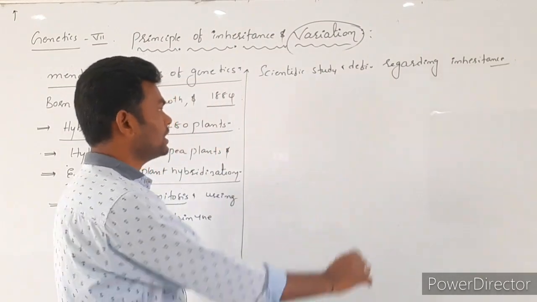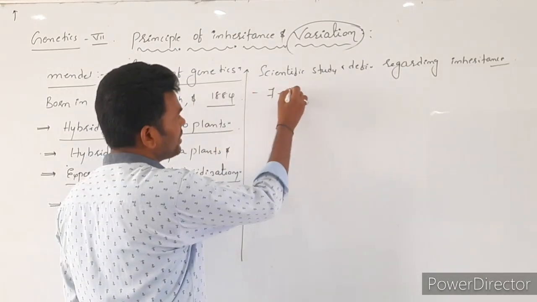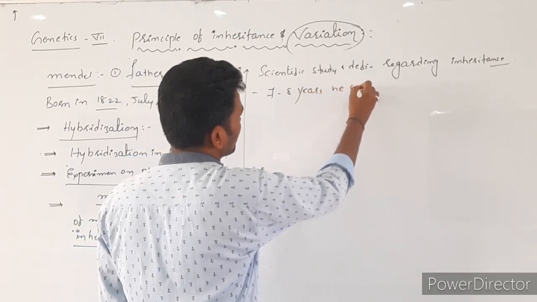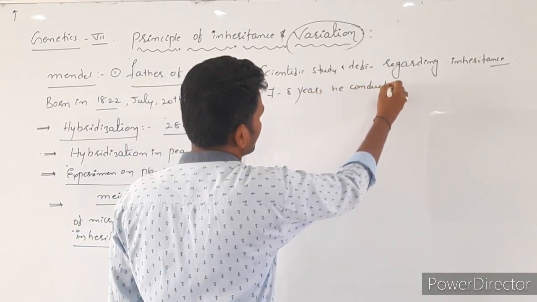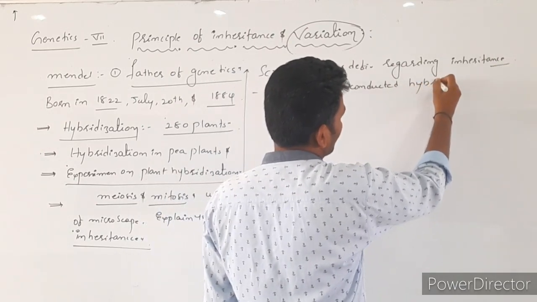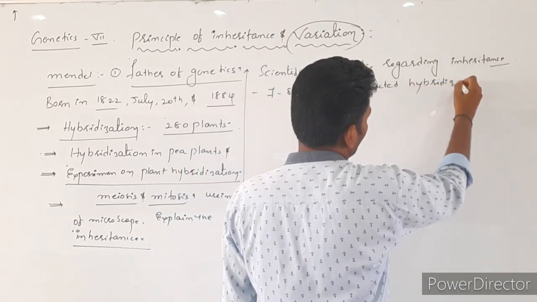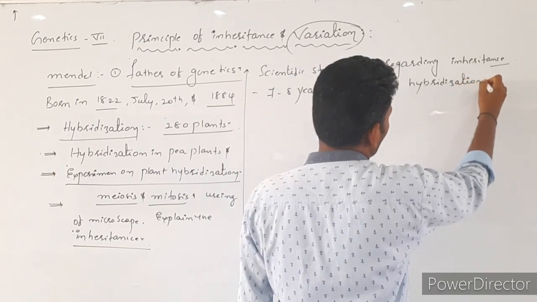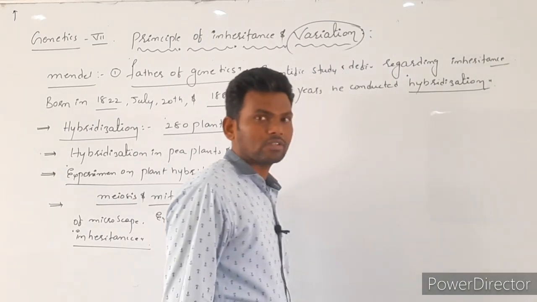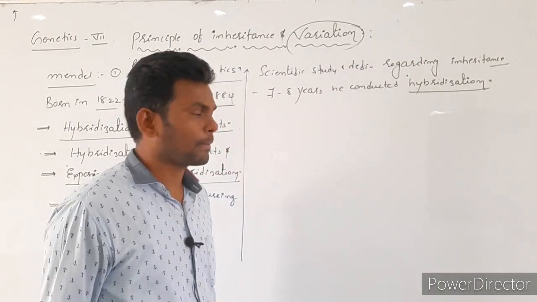He worked nearly 7 to 8 years. He conducted a hybridization experiment. Nothing but crossing over. Nothing but what? Crossing in between two plants.